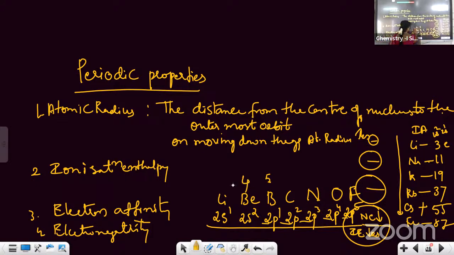This is 4. This is 3, 6, 7, 8, 9. So atomic number is increasing by 1 unit, but the electron is going into the same orbit. Matlab nuclear charge increases across the period. When you move across the period, the nuclear charge increases. When nuclear charge increases, what happens to ionization enthalpy? It also increases. Okay.